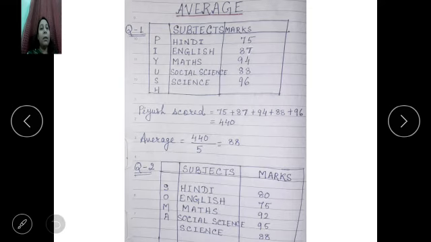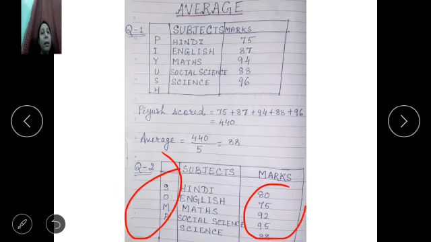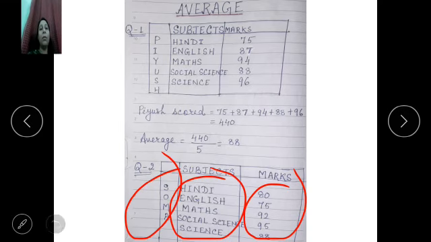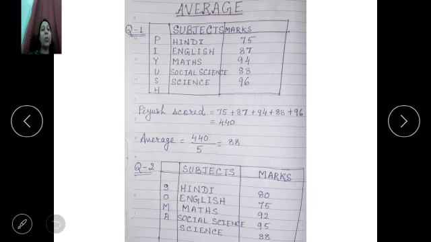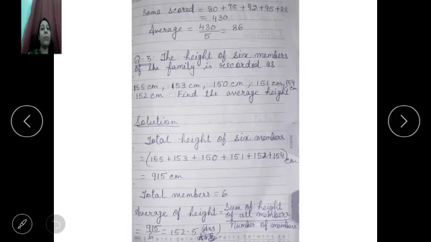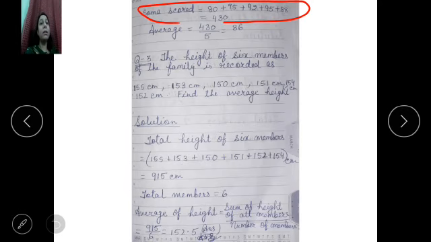Like Piyush, Soma scored these marks in how many subjects? 5 subjects. So first we calculate the total marks of Soma. You see, Soma scored this much: 80 plus 75 plus 92 plus 95 plus 88 is equal to 430.